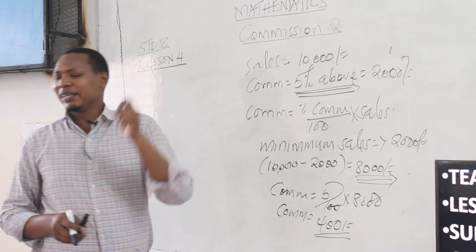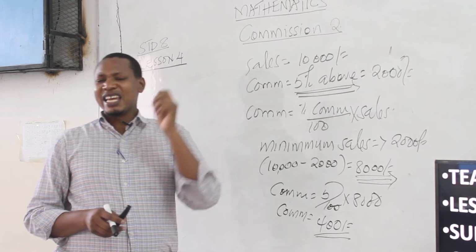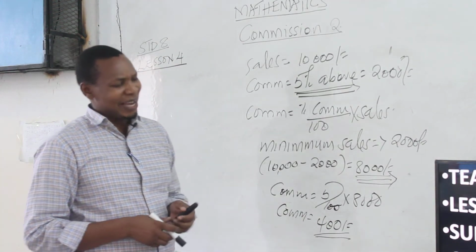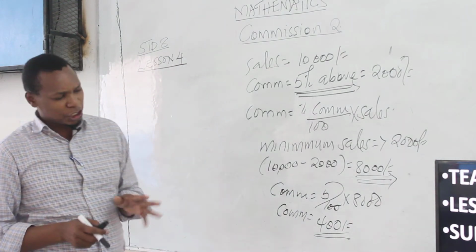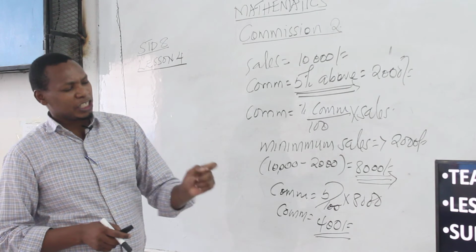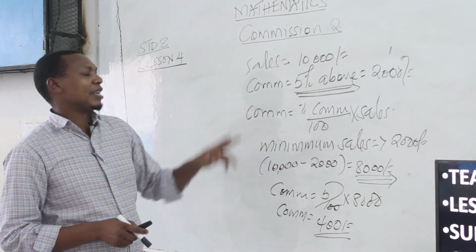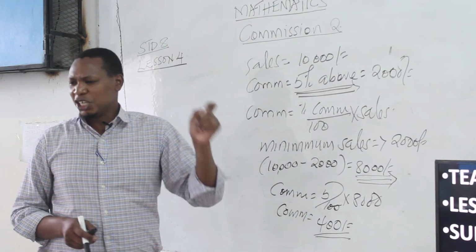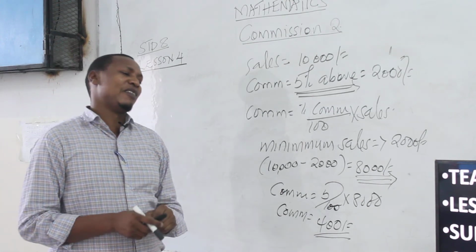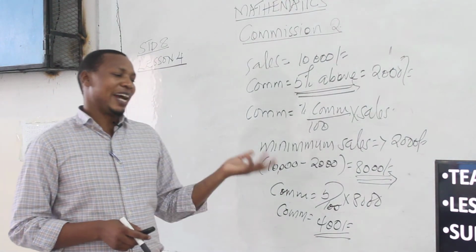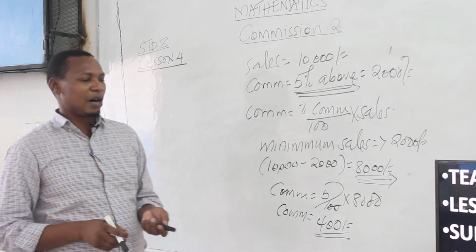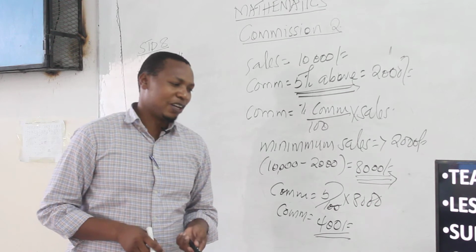When you are doing some sales, you are given a commission in the form of a percentage, and then you are given a condition, the minimum sales, where you reach and then above that you are entitled to a commission of the agreed percentage. So let's move and see the examples of today.